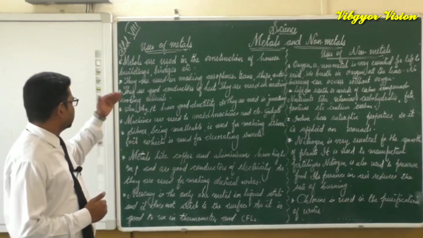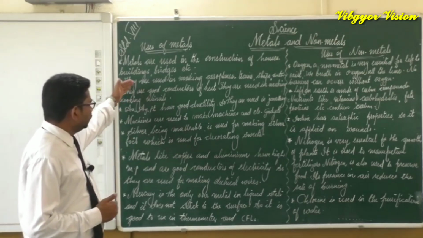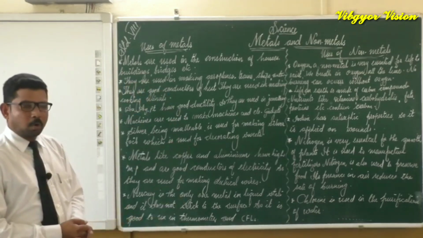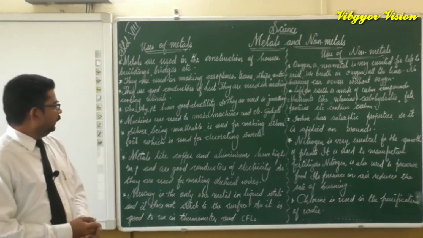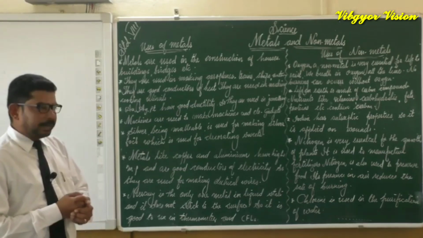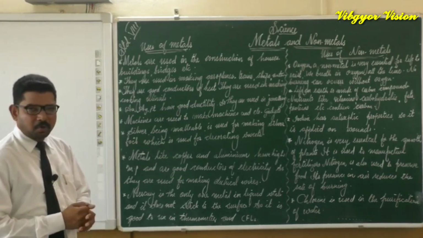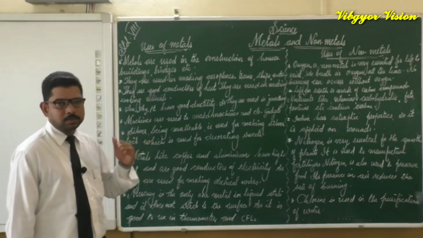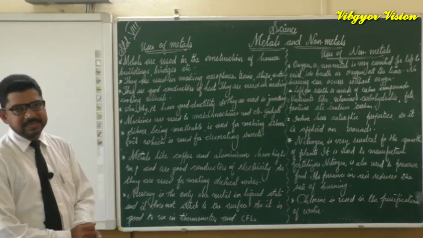And now we can go to our second point. They are used in making aeroplanes, trains, ships, automobiles, etc. There also the reason is same, because metals have good tensile strength.